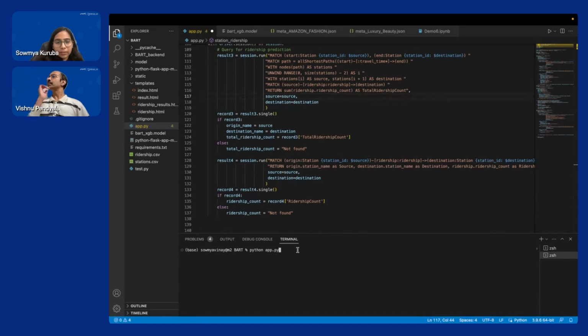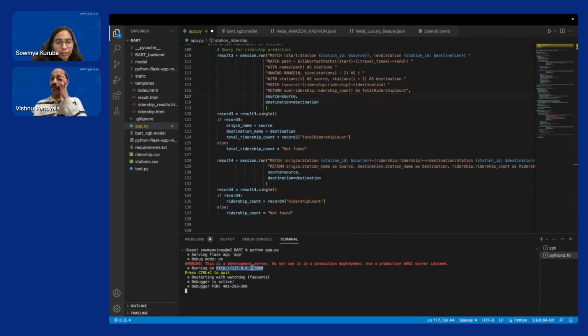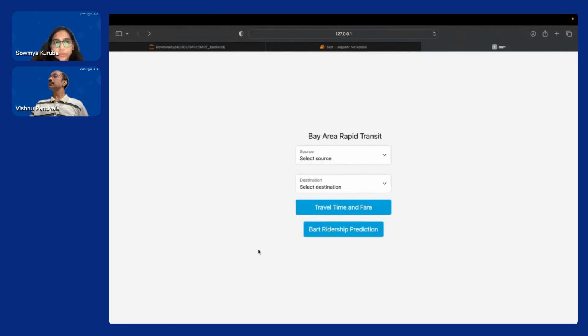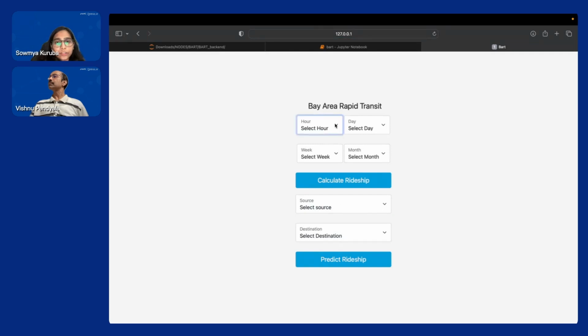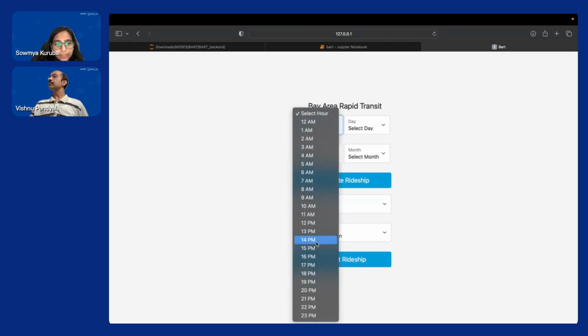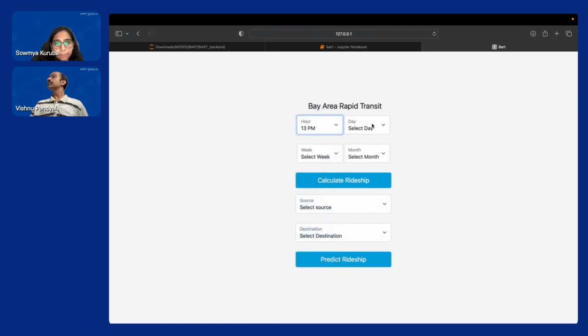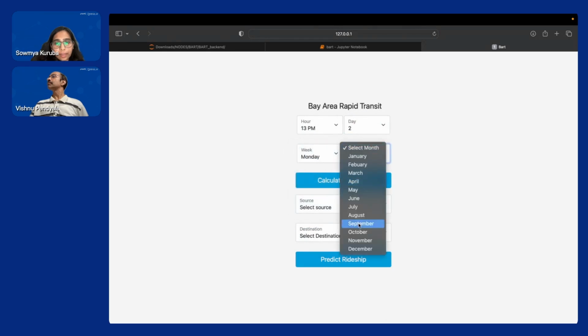So we're going to run this backend file. Yeah, so our web application is hosted in this link. Yeah, so this is our intuitive UI or web app. Let's go ahead and see how the BART ridership prediction works. Yeah, as we mentioned, the input parameter is the required time period. So we're going to select a time, the day, the week, and the month.